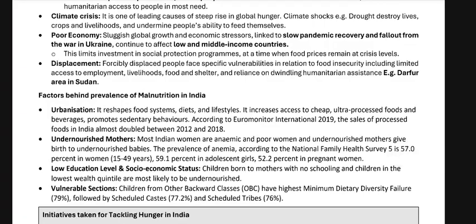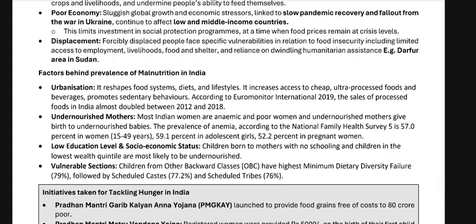Undernourished mothers: most Indian women are anemic, and poor women and undernourished mothers give birth to undernourished babies. The prevalence of anemia, according to the National Family Health Survey 5, is 57.0 percent in women aged 15 to 49, 59.1% in adolescent girls, and 52.2% in pregnant women.